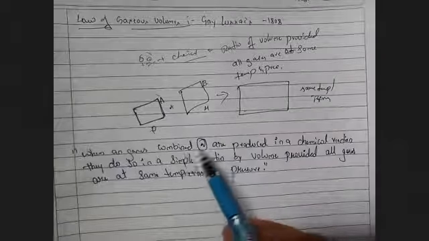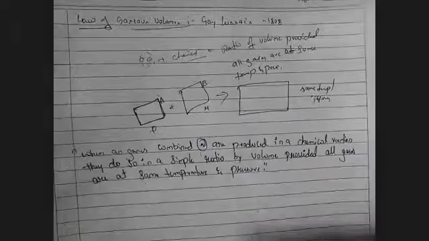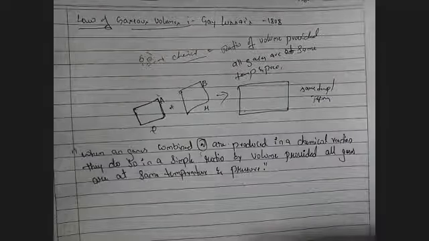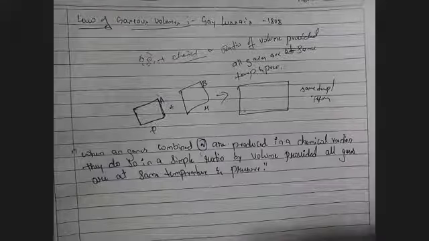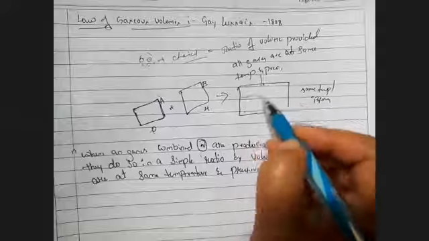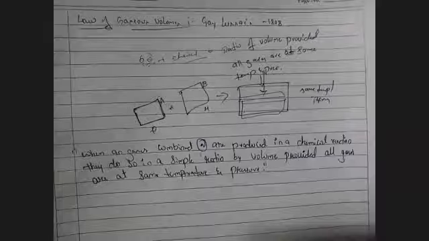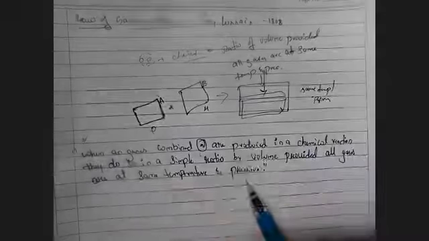Yes, the volume seems to be double. If A is combined with B, then of course the volume should be double. But he is saying it is at the same temperature and pressure. It means the pressure and temperature should not be applied on it. Suppose this is the chamber, and if we put a piston and change the pressure, the volume may decrease. That's why this rule is not applicable when you are pressurizing it.